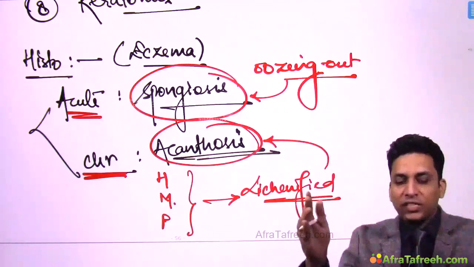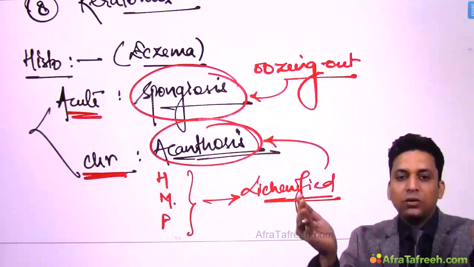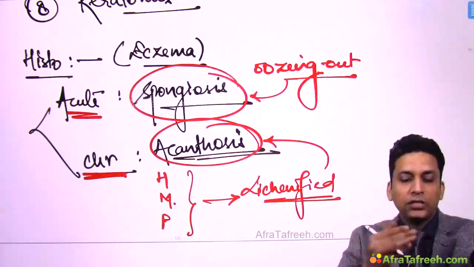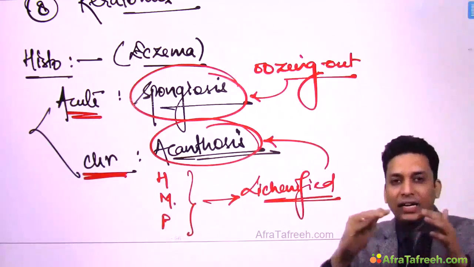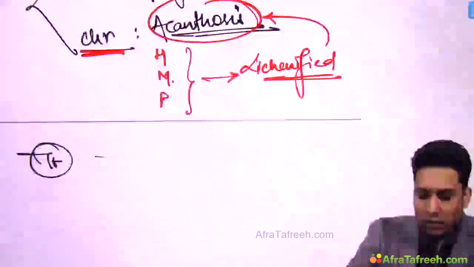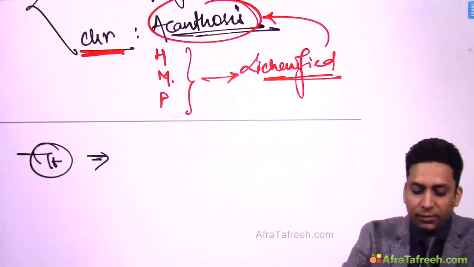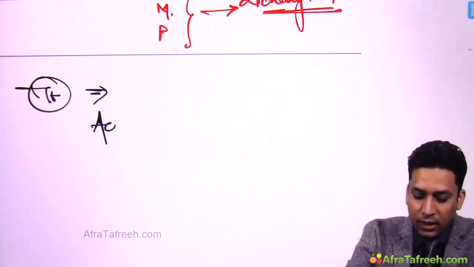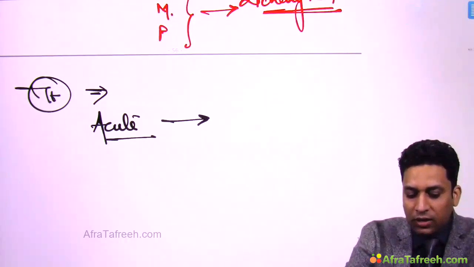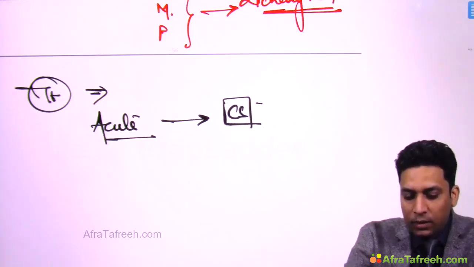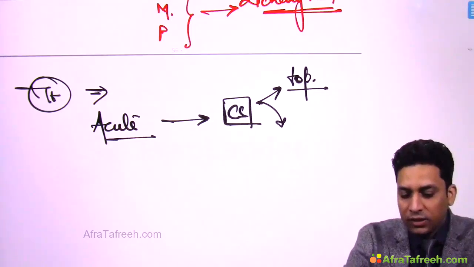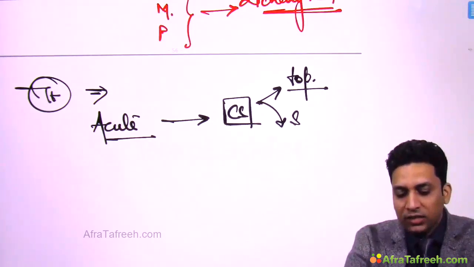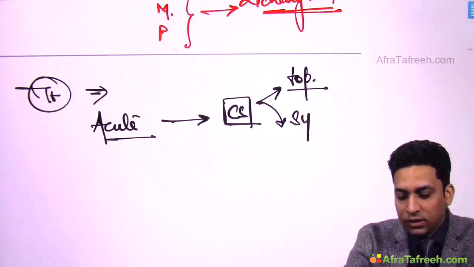So in all the types of eczema, if it is acute, you will get oozing out lesions. On histology, it will show spongiosis. If it is chronic, you will get lichenified lesions and it will show acanthosis on histology. Treatment again is common to all these different types of eczema. If the patient presents initially in the acute phase, you can treat with corticosteroids. If the lesion is localized, just topical corticosteroid is sufficient. If it is progressively increasing and generalized, then you can give systemic steroids.